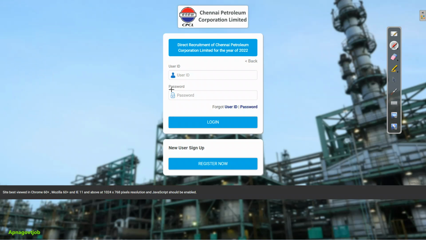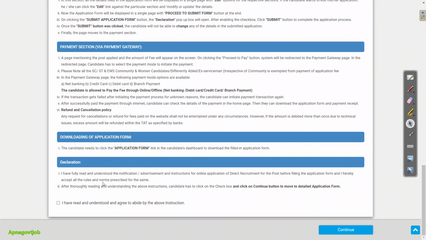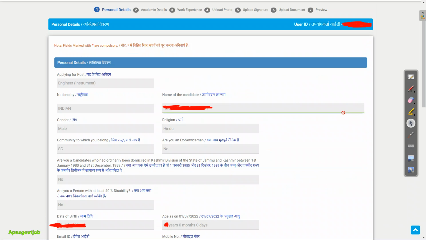Now whatever user ID and password you got, just change the password, and now we will start our login from here. So enter your user ID and enter here your changed password. Again, if you want, you can read all the instructions, otherwise directly scroll down, just click on this checkbox and click on continue button. Now you can see here that whatever information we already filled in register window, that information you can't change now, it is locked. So directly scroll down.